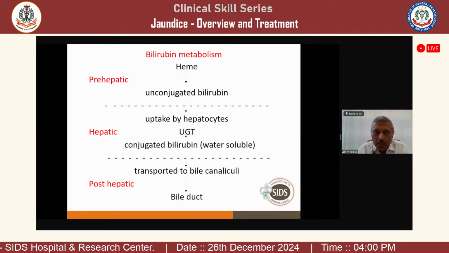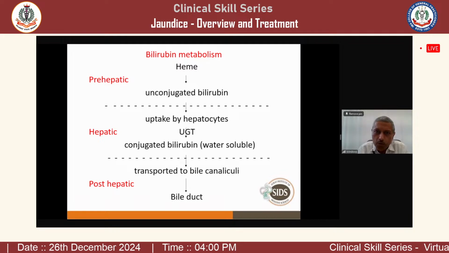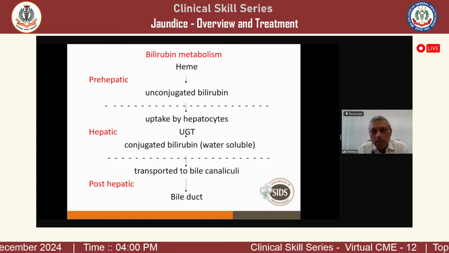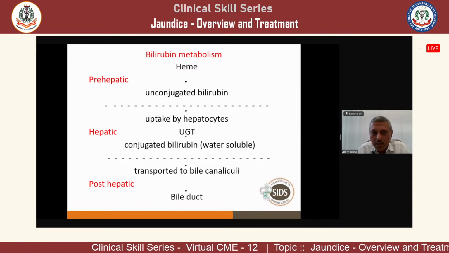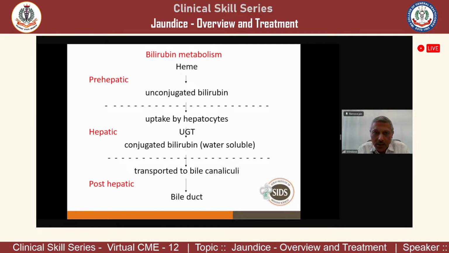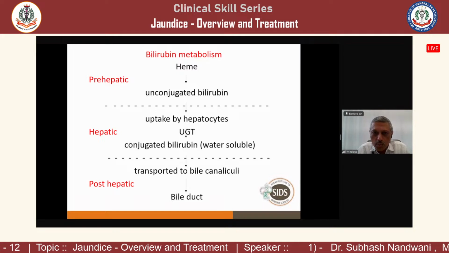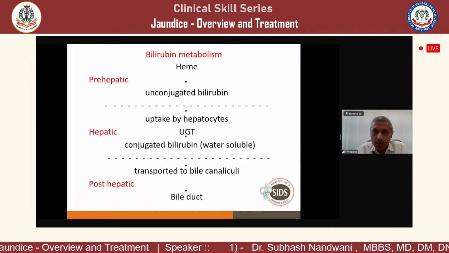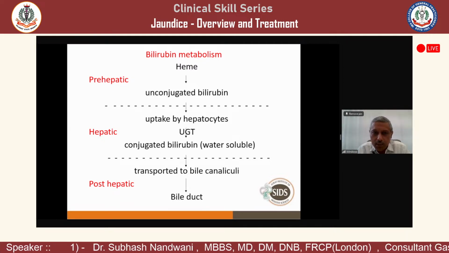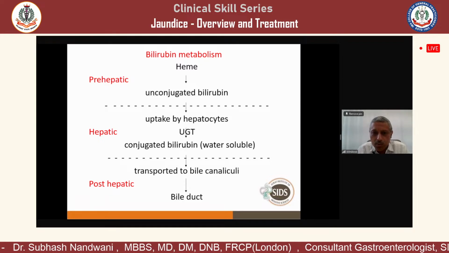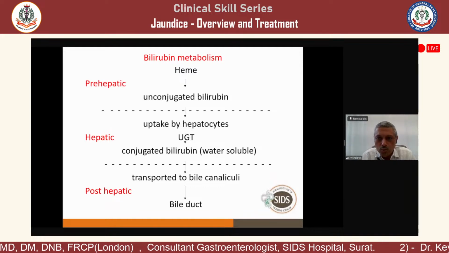When we see how bilirubin is formed: bilirubin is formed when RBCs are destroyed and heme is formed. From heme, unconjugated bilirubin is formed, which we call indirect bilirubin. It is taken up by the liver in the hepatocytes, and there this indirect bilirubin is converted to direct bilirubin, that is, unconjugated bilirubin to conjugated bilirubin, with the help of the UGT enzyme. This bilirubin is excreted into the intestine through the bile duct, first in the bile canaliculi and then in the bile duct.